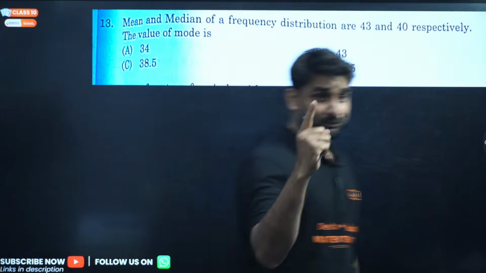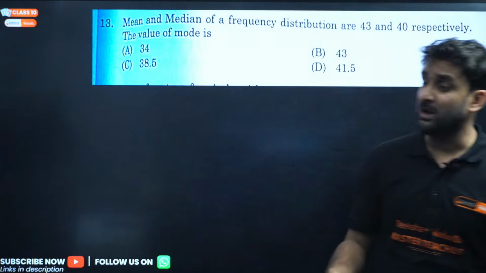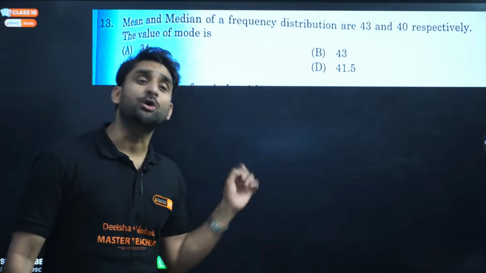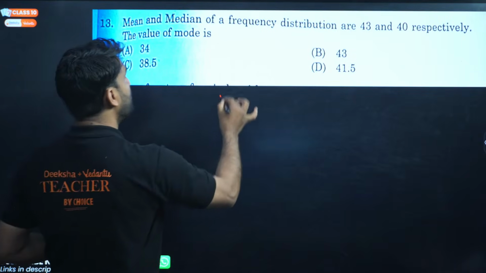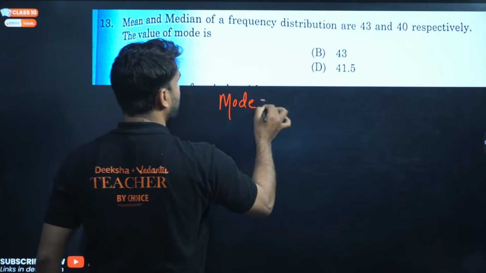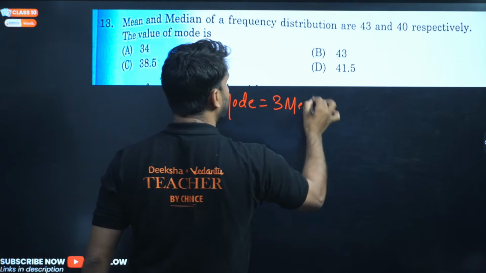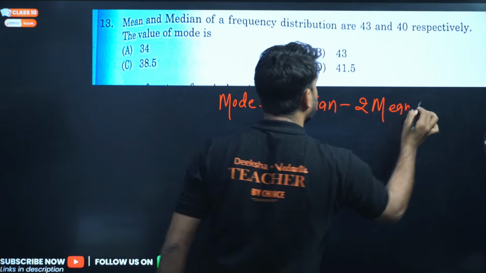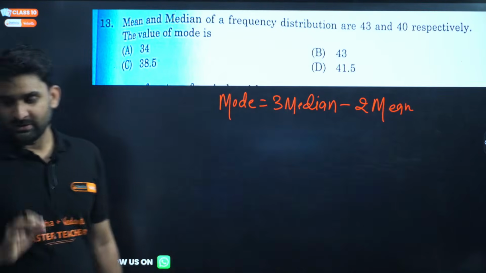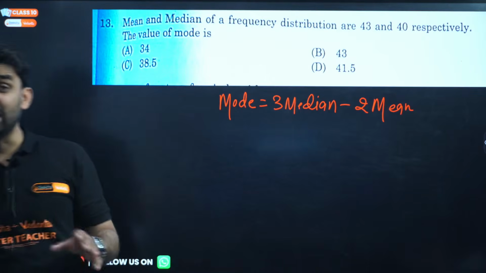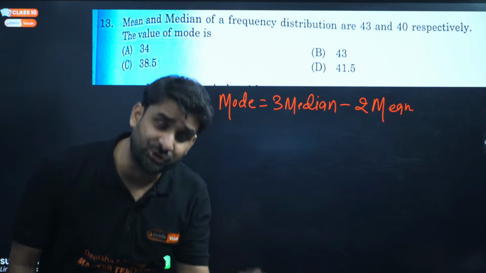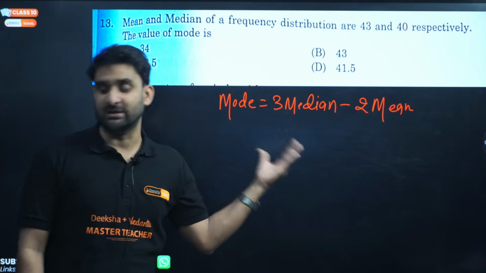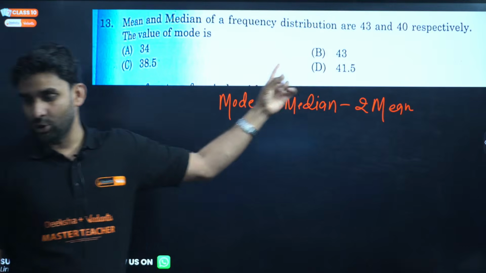Now moving to the next question, question number 3. Look here. When I was teaching you guys statistics, I strictly instructed you to memorize this formula. If you remember, mode equals 3 median minus 2 mean. If you remember, please tell me. Agree? Yes or no, if you remember. I strictly instructed, advised, and suggested you to keep this formula in mind. The question will come in your exam.